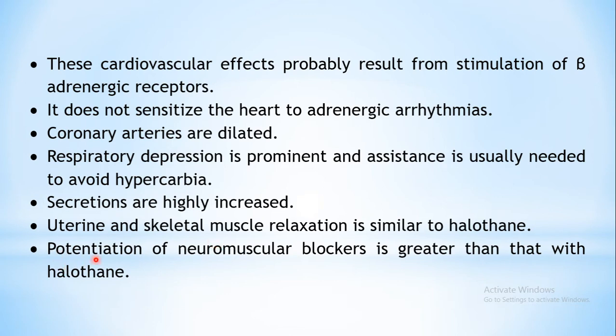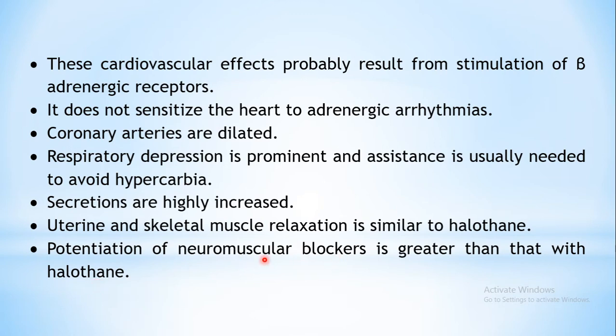Then under halothane we have also seen that they potentiate the neuromuscular blockers. So this isoflurane also potentiates the neuromuscular blockers, but here there is greater potentiation, that is, enhancement of this action of neuromuscular blockers is even greater as compared to halothane.